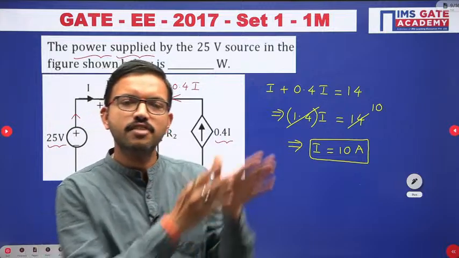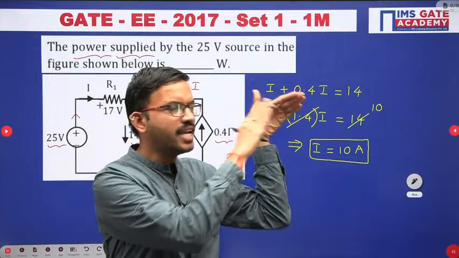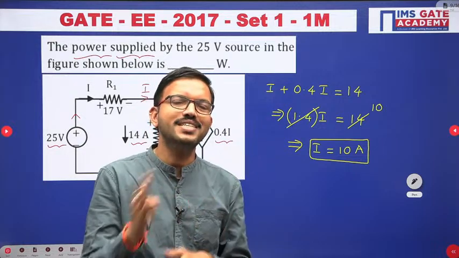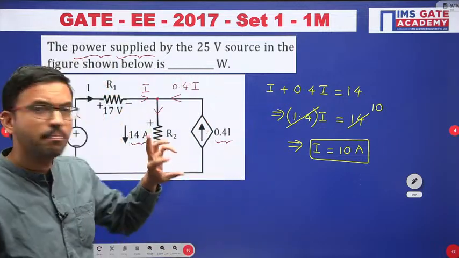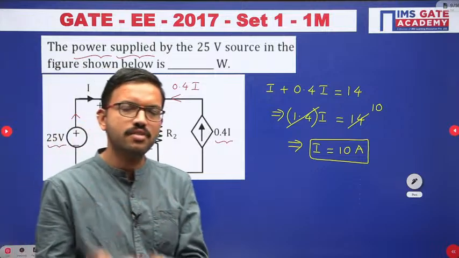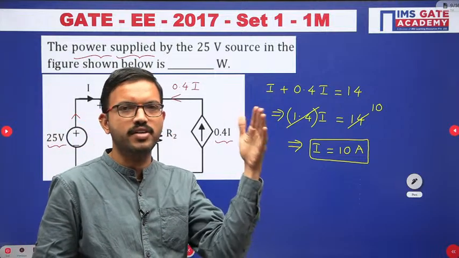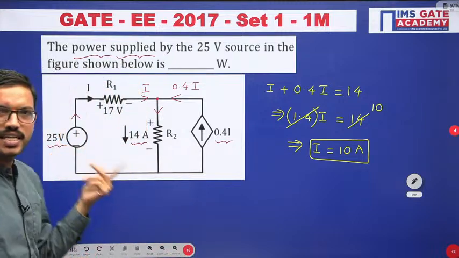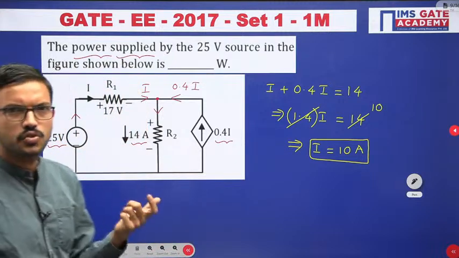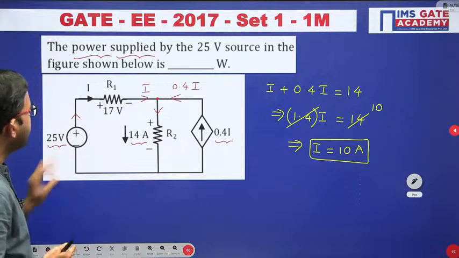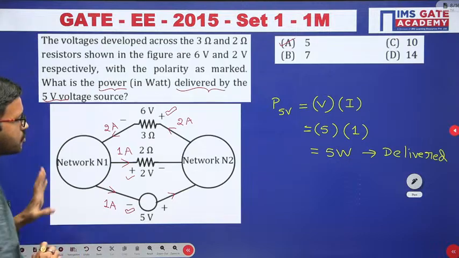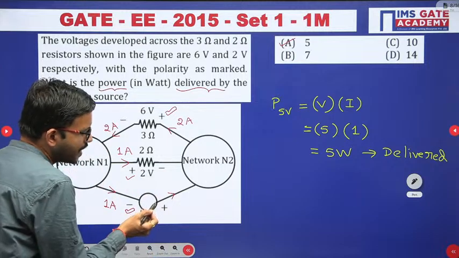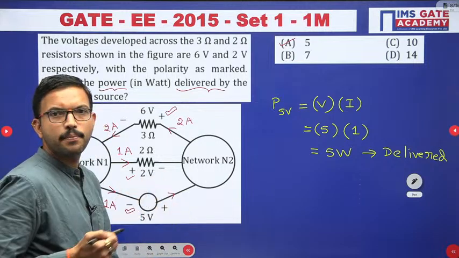So in general water will flow from high level to low level, but if it is going the reverse way, that means with the help of a motor we are able to bring the water from the ground level to the top floor. In a similar way, regarding a generator we can say it is a source. Similarly here, whatever source we have, if we want to say it is delivering power, that means current should leave from the positive terminal, right?